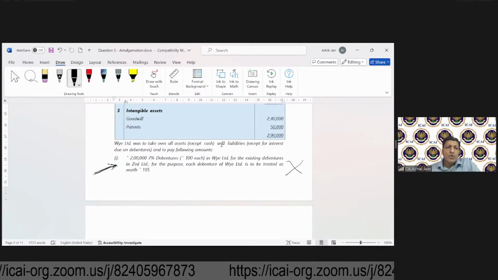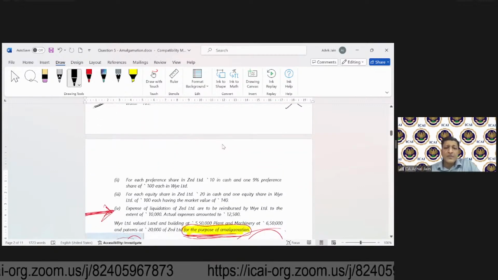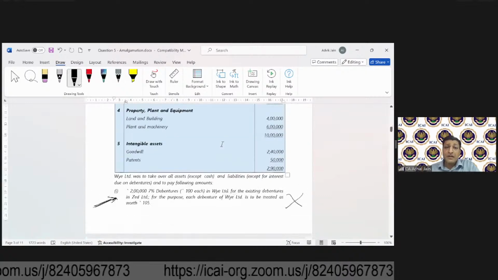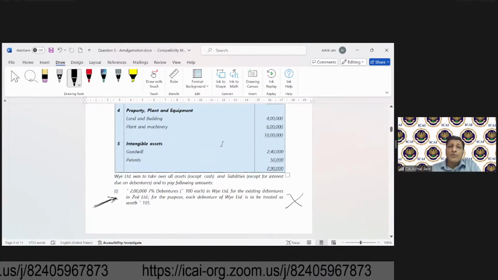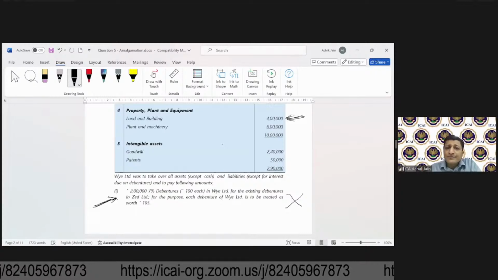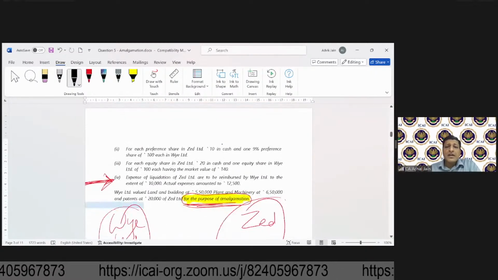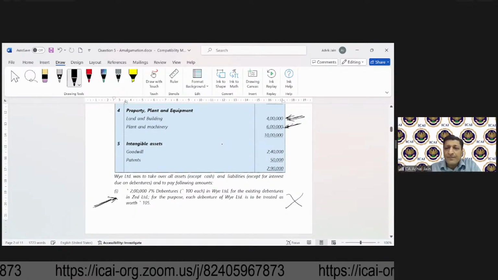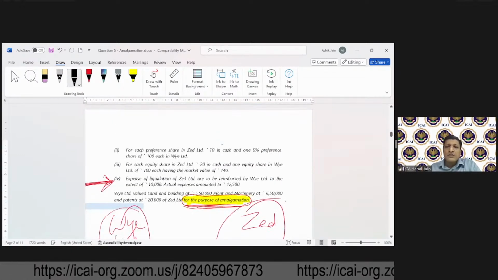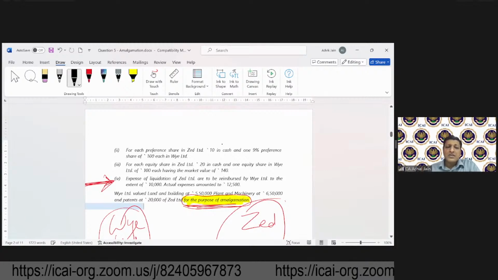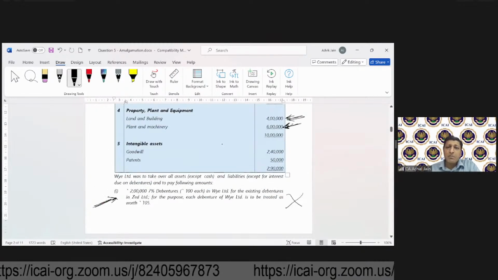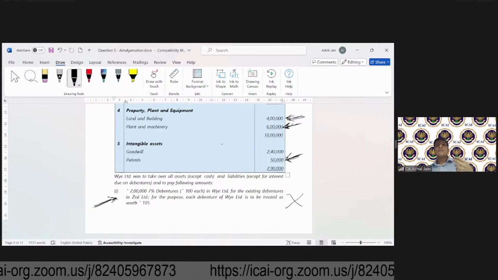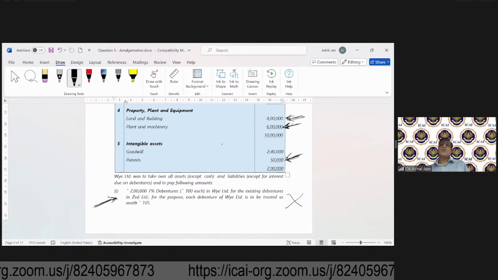Okay, so now if you look at the agreed consideration, the agreed amount, land and building was acquired at... plant and machinery. But if you look at land and building, it had a book value of 4 lakh. Plant and machinery was agreed at 6.5 lakhs, but it had a book value of 6 lakhs. Similarly, if you look at patents, these were agreed at 20,000, but in terms of books, these are appearing at 50,000. So now, will the transferee also record them at book values?